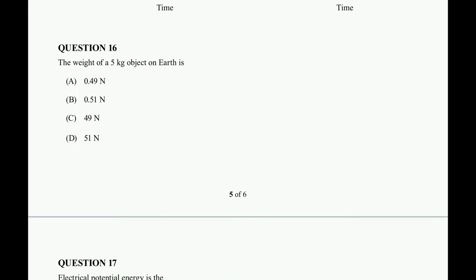All right, question 16. The weight of a 5 kilogram object on Earth is, now weight is just the force experienced by that object. Even taking it a step back, force is equal to mass times acceleration. F is equal to 5 times 9.8. This one I shouldn't need to put in my calculator. I can clearly tell that's not correct. Nor is that one. 51 is too high. So 49 newtons.